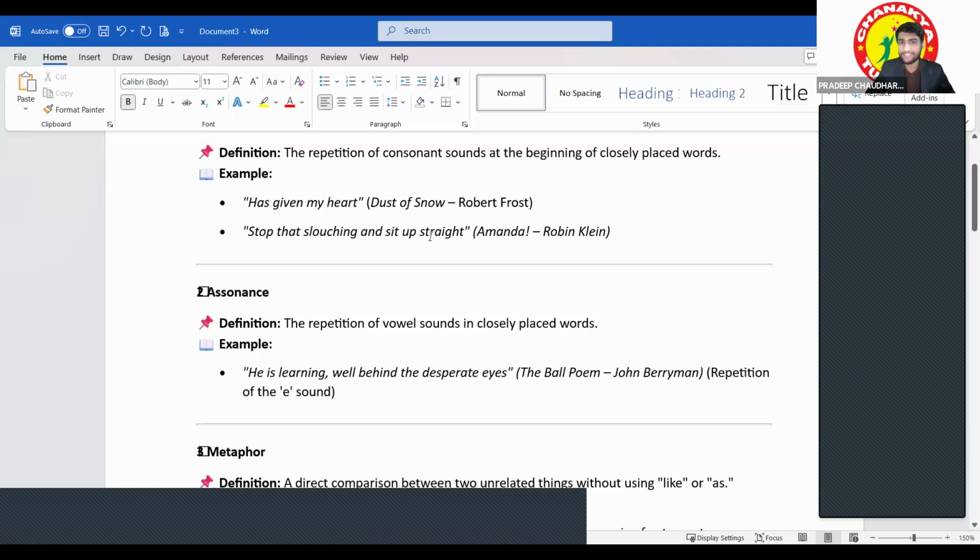Stop that slouching and sit up straight. S, S, S. Shh, shh, shh. Stop that slouching and sit up straight. S, S, S. This is from Amanda by Robin Klein.